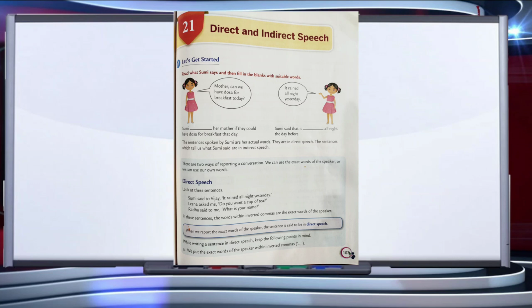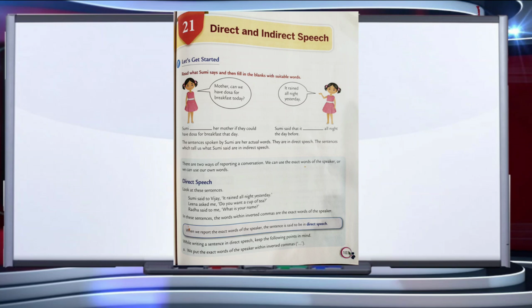So, what is direct speech? Look at these sentences. Sumi said to Vijay, "It rained all night yesterday." Leena asked me, "Do you want a cup of tea?" Radha said to me, "What is your name?" In these sentences, the words within inverted commas are the exact words of the speaker. So, when we report the exact words of the speaker, the sentence is said to be in direct speech.